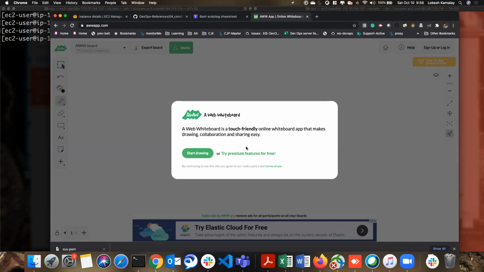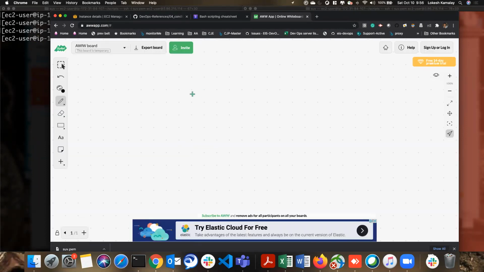I have the app here, right? Start drawing. Here we use if conditions, right? So if, else if, elif, and then elif, and then we have else. So we have 4 conditions, and there's a default one.